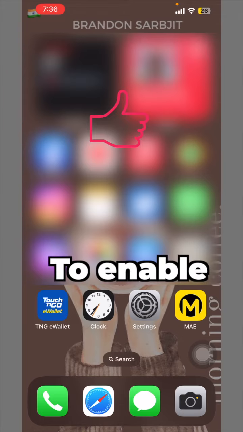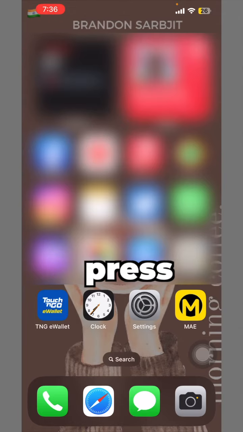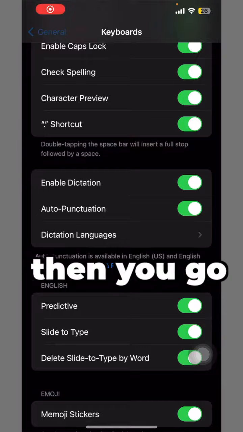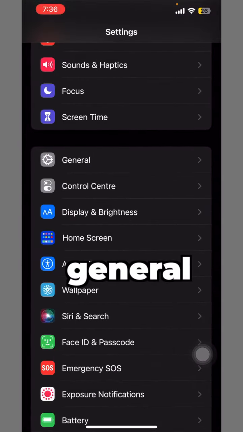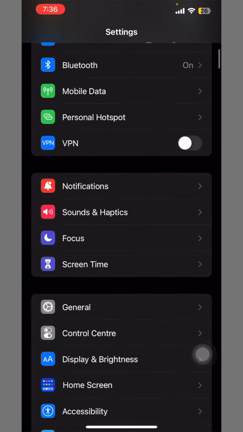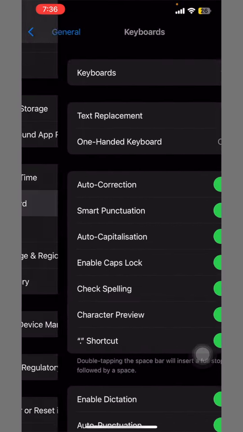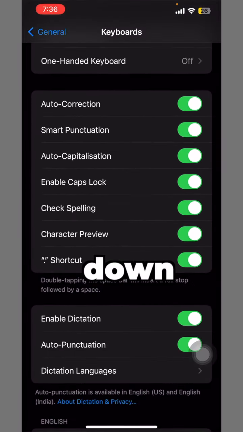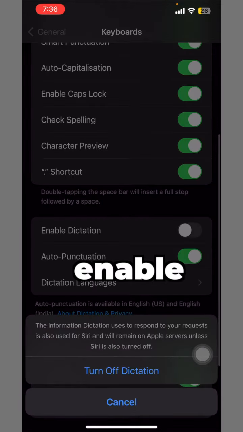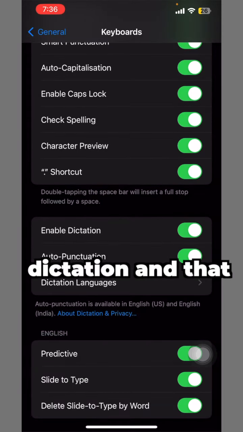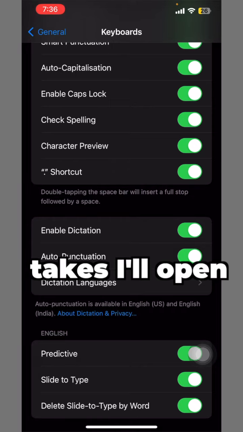To enable dictation, press on settings, then you go to general and then look for keyboard, go down and then enable dictation, and that is all that it takes.